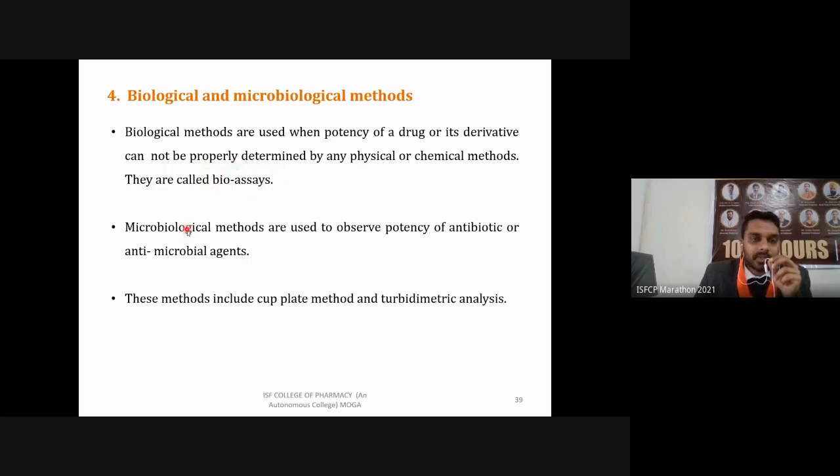So microbiological methods are usually used to observe the potency of antibiotics and antimicrobial agents. These methods include the cup plate method and turbidimetric analysis. In this case, if we are using some solution, it will give turbidity. Based on how much turbidity is present, we are going to calculate how much concentration of a particular analyte or ion is present.